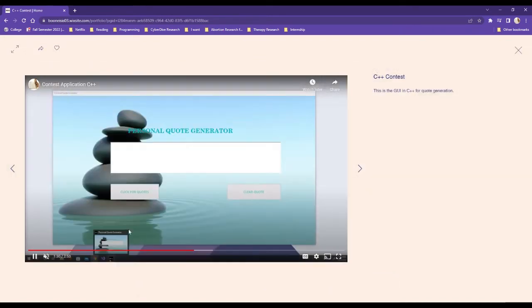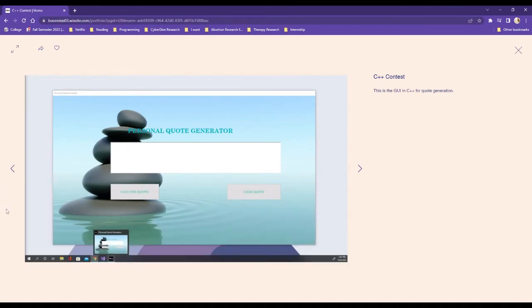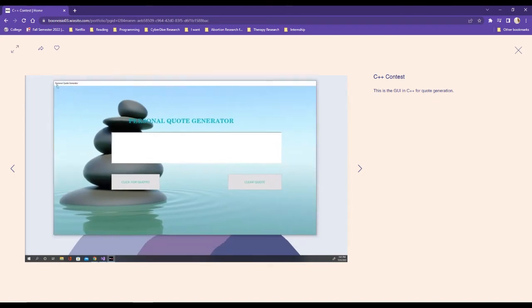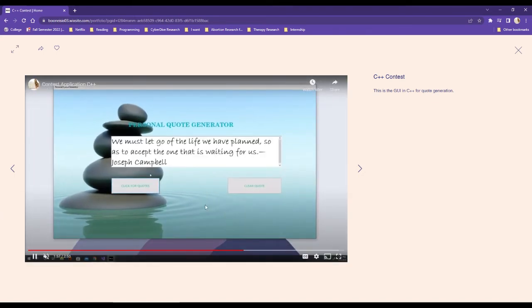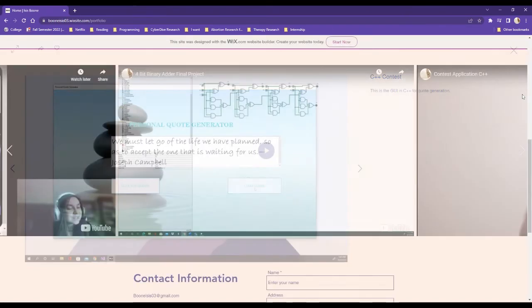I'm going to skip through the video. This is a personal quote generator that I made with C++. It kind of does look like C sharp, but it is a C++ quote generator, which I thought was super cool because this is one of the projects where I looked for one line of code for a few hours, and then eventually I found it and got to make my quote generator.